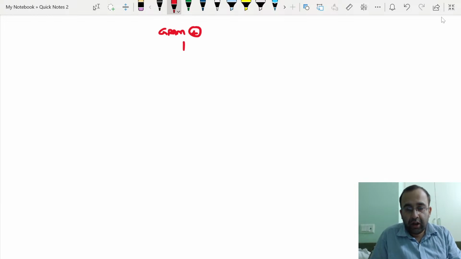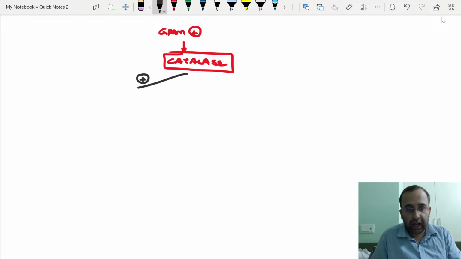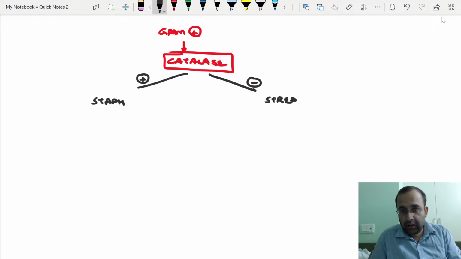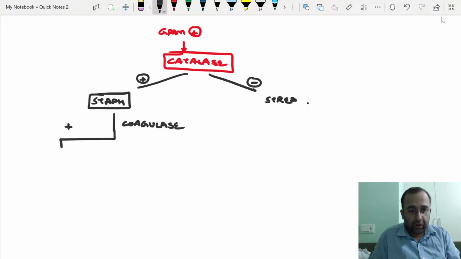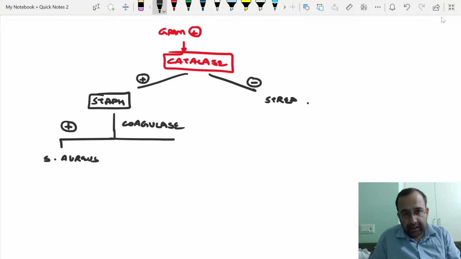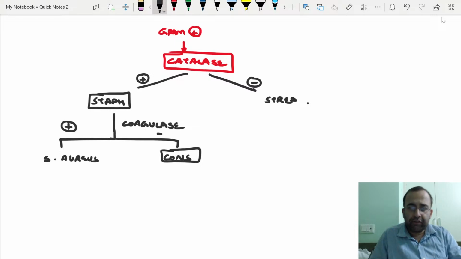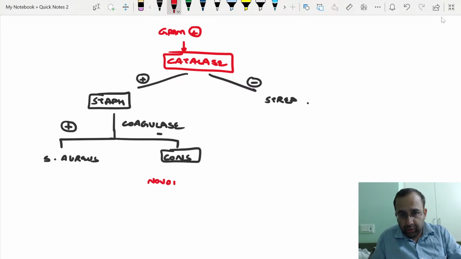Gram positive cocci on the basis of catalase test. Catalase positive are staph, catalase negative are strep. Catalase positive staph on the basis of coagulase test: coagulase positive is Staph aureus versus coagulase negative, that is CONS, coagulase negative staph, which are further divided on the basis of novobiocin antibiotic sensitivity testing.